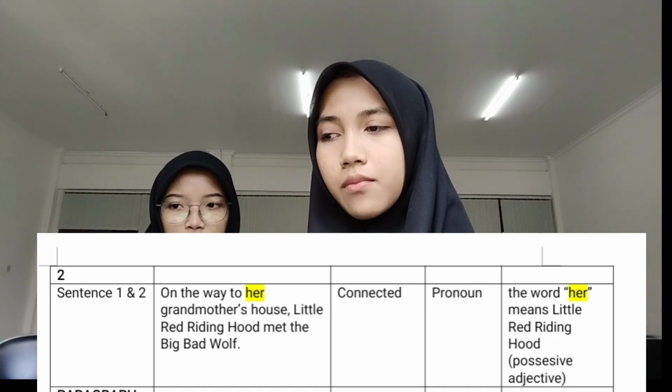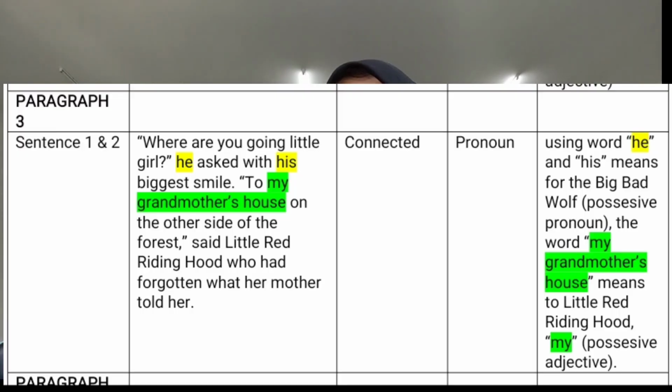The second paragraph is: on the way to her grandmother's house, Little Red Riding Hood met the big bad wolf. This sentence is connected because they have pronouns inside the sentence. The word her means Little Red Riding Hood, or you can say possessive adjective.